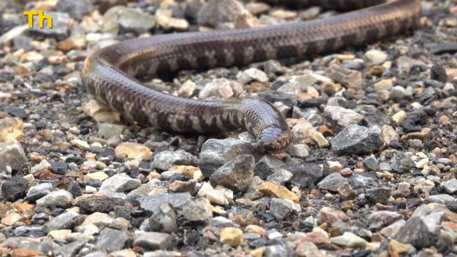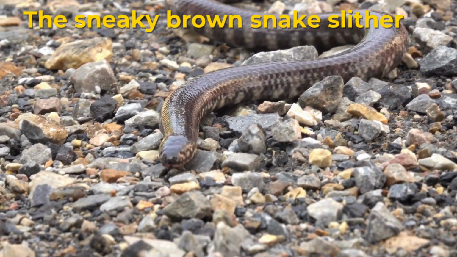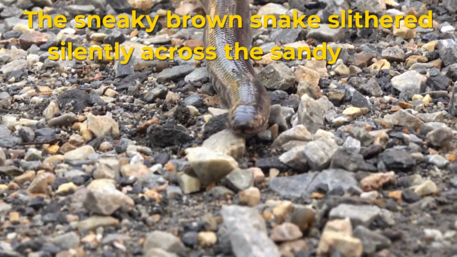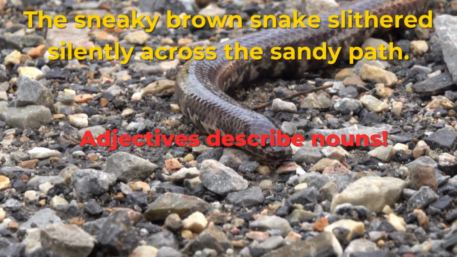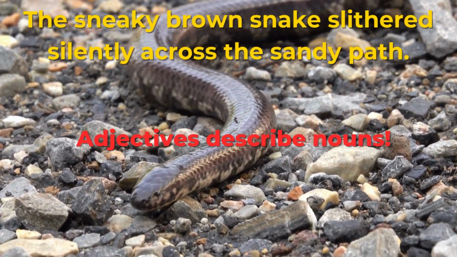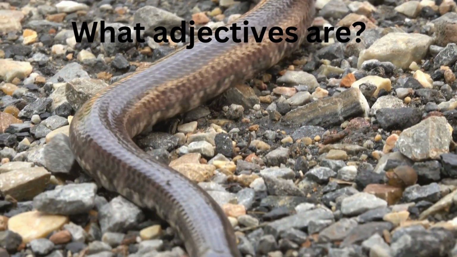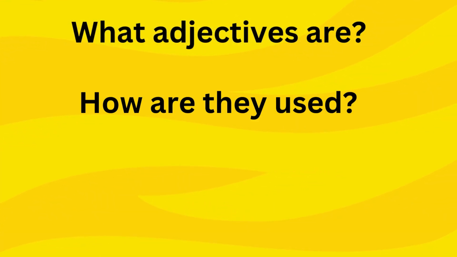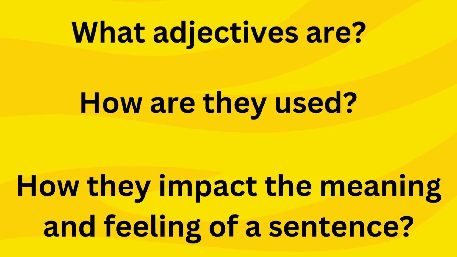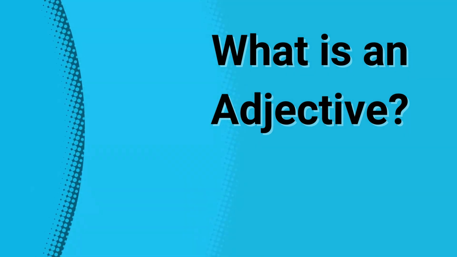Have you ever heard the sentence, "The sneaky brown snake slithered silently across the sandy path"? This sentence is packed with adjectives that describe the snake and create a vivid image. Today, we're going to explore what adjectives are, how they're used, and how they impact the meaning and feeling of a sentence. So, what exactly is an adjective?